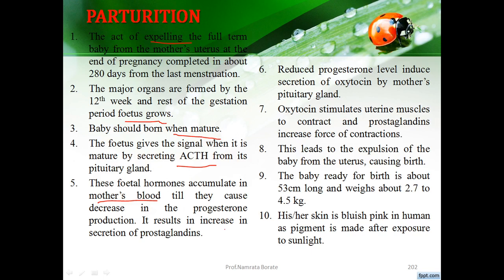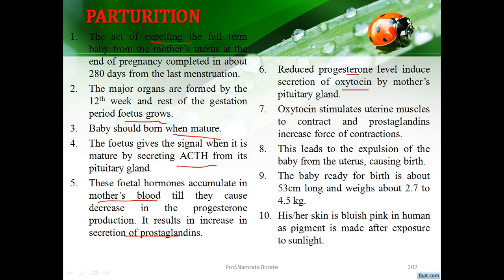It results in an increase in the secretion of prostaglandins, reduces the progesterone level, and induces the secretion of the oxytocin hormone. Whenever there is a decrease in the level of progesterone, the mother's pituitary gland starts secreting oxytocin. This oxytocin hormone is also called the birth hormone.